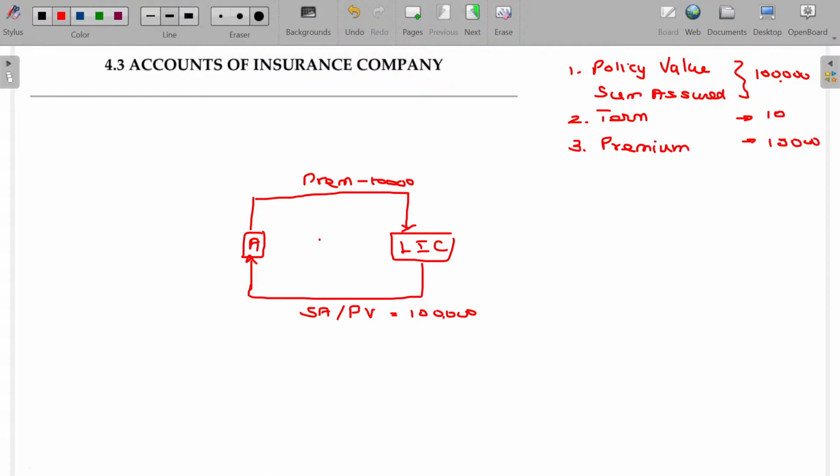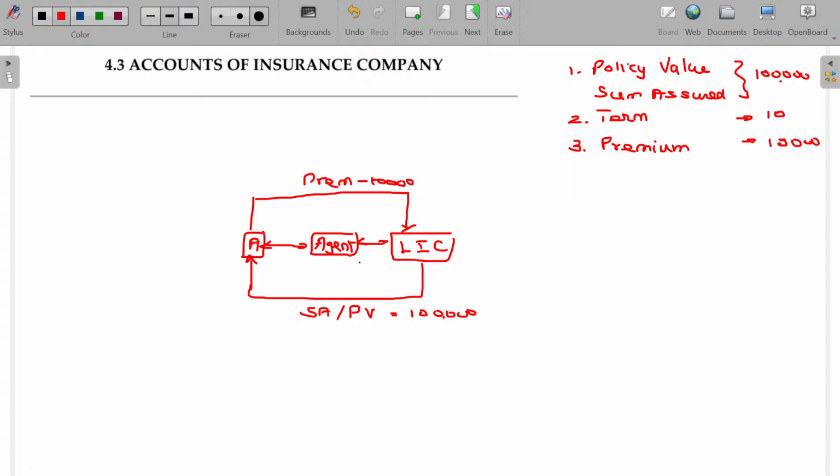And of course, the connection between A and LIC does not happen directly, it is routed through some third party, maybe an agent. So this connection between A and LIC is linked because of the agent. Because of this, LIC has to pay an agency commission, probably around 10% of the premium.